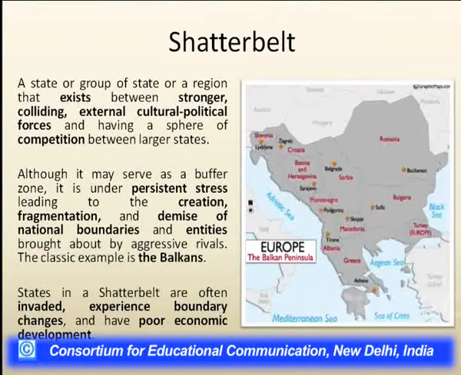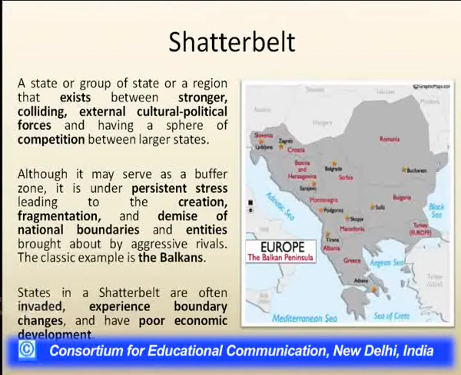Although the shatter belt serves as a buffer zone, it is under persistent pressure or stress that leads to the creation, fragmentation, or demise of boundaries of those states, and it is brought about by aggressive rivals.